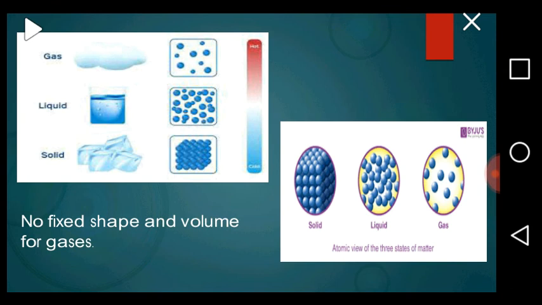Next, we look at the state of matter in the gaseous state. Let's describe the state of molecules in the gaseous state. For gases, the molecules are far apart. They are free to move. The molecules in the gas are far apart and they are free to move, and they move so fast that the force of attraction between them is very weak. We are saying that the molecules in a gas have free space and can move about, unlike a solid or liquid.